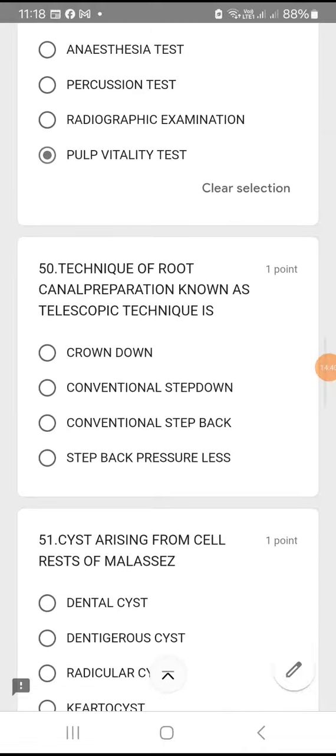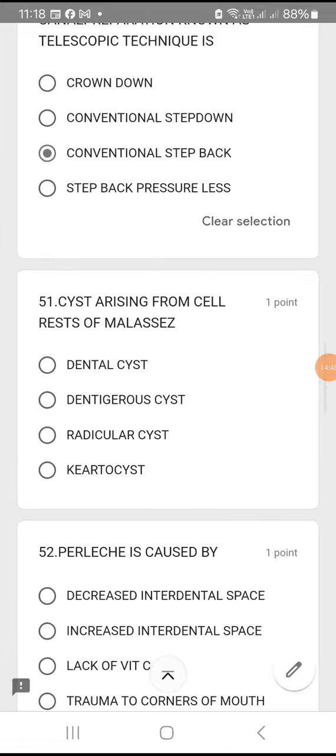Question number 50. Technique of root canal preparation known as telescopic technique is a conventional step back procedure. Option C is the right answer. Question number 51.